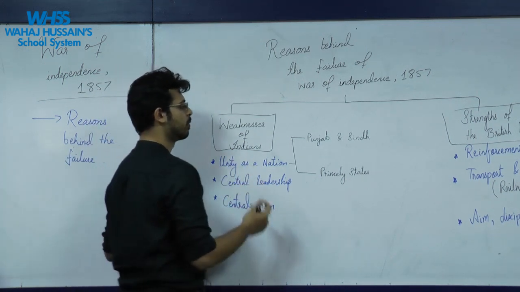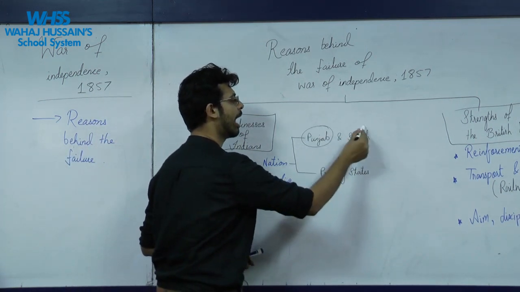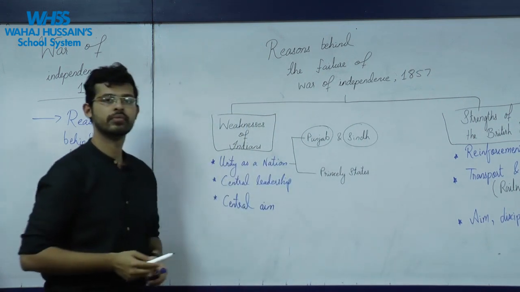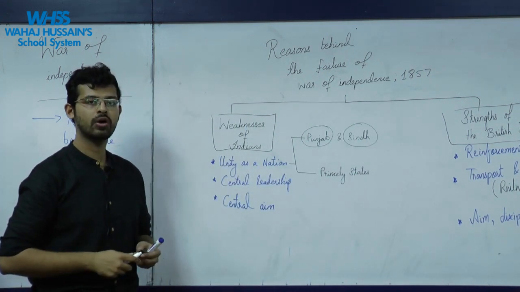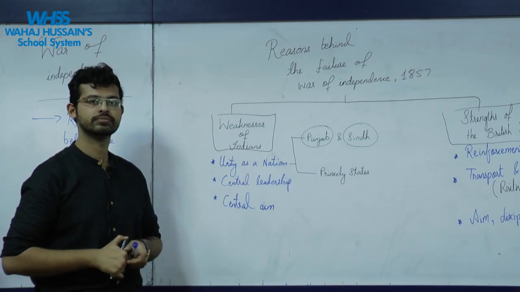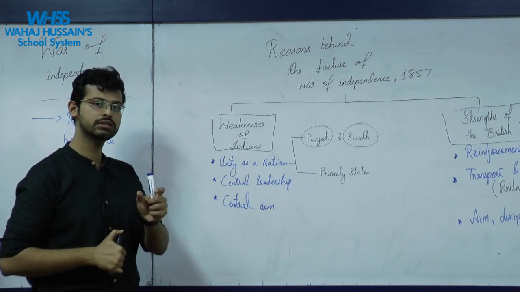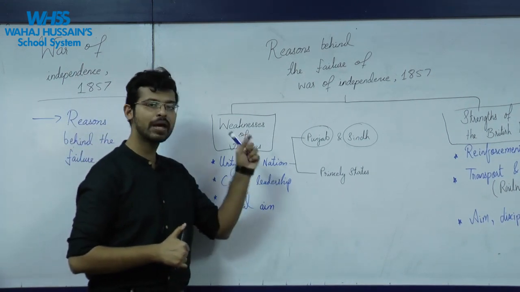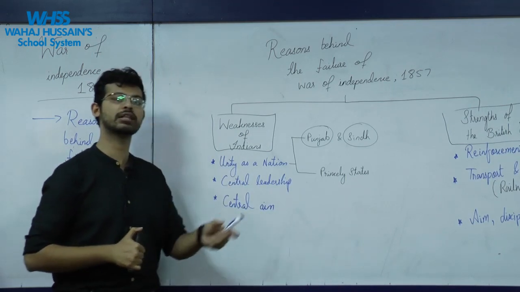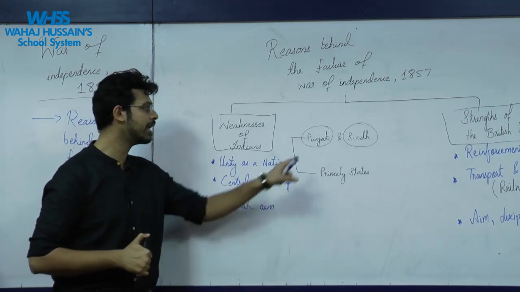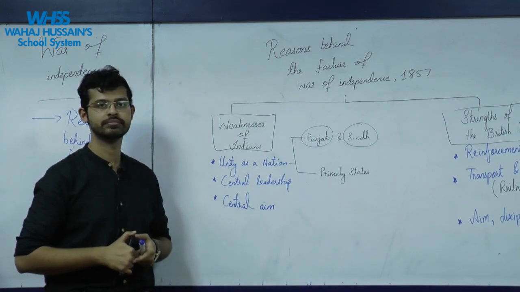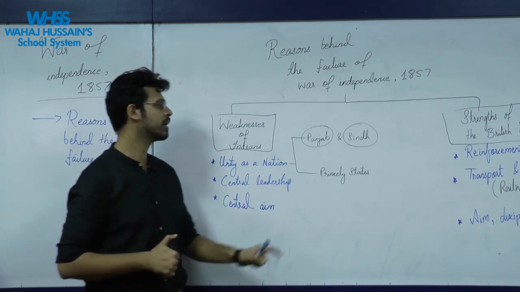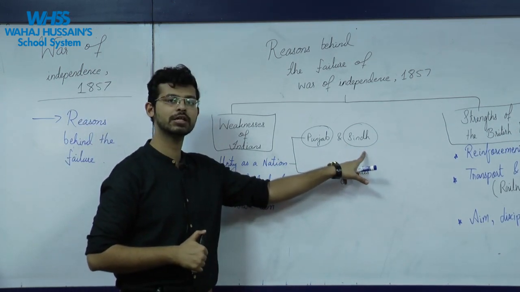For example, we talk about Punjab and Sindh. These were not fighting in the war on behalf of the Indians. The reason was that it was the Bengal army which was used by the British East India Company to annex these regions previously. In 1843, Sindh was captured by the British.